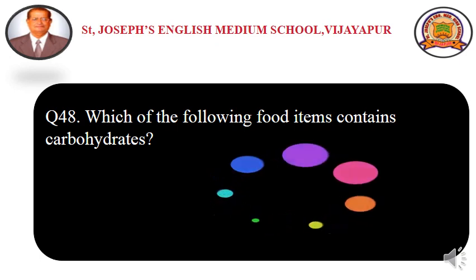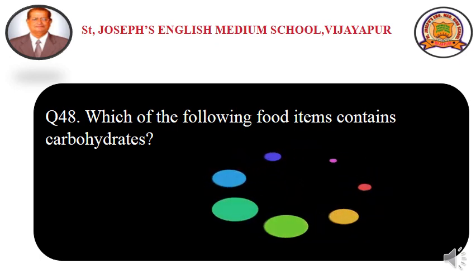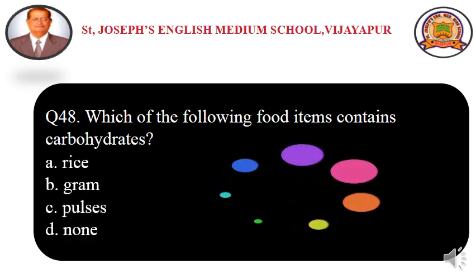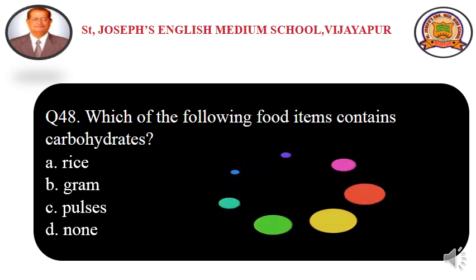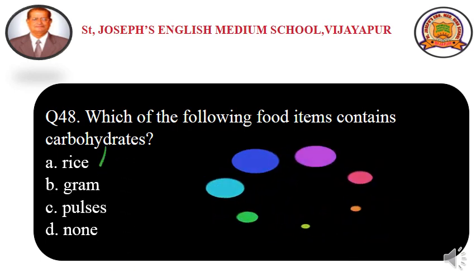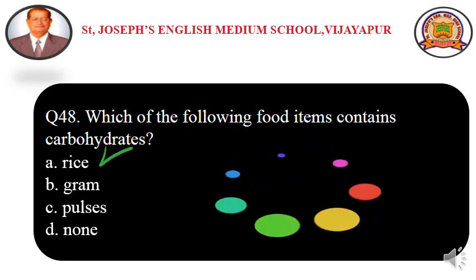Question number 48. Which of the following food items contain carbohydrates? The options are option A, rice, option B, gram, option C, pulses, and option D, none. The answer is option A, rice is rich in carbohydrate.